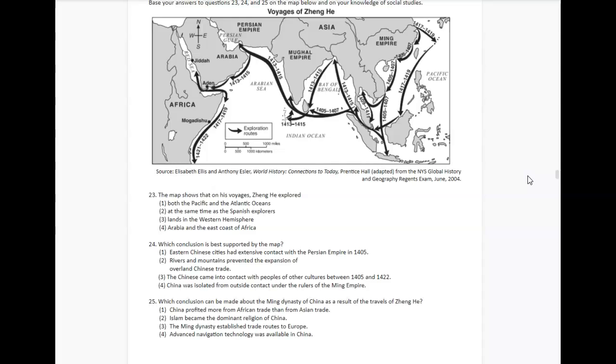And questions 23, 24, and 25 are based on this map. So it says Voyages of Zhang He. So it shows those exploration routes in the water by those big black arrows.